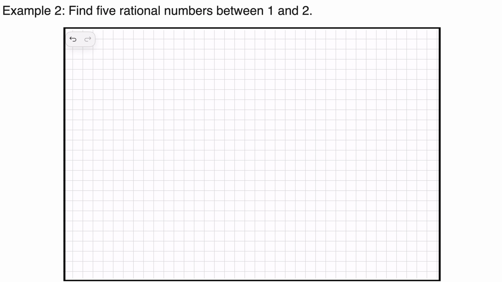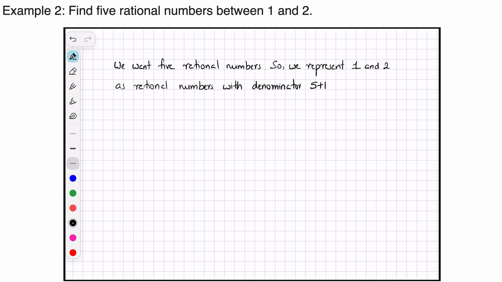We now try to solve the same problem in the second method, which is described as solution 2 in the textbook. A different way is to find all the 5 rational numbers in one single step. So if we want 5 rational numbers, we write 1 and 2 as rational numbers with the denominator 5 plus 1. We will now try to represent the two extremes, R and S, which are here 1 and 2, as rational numbers with the denominator 5 plus 1.